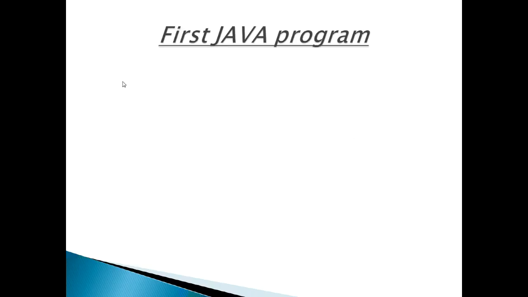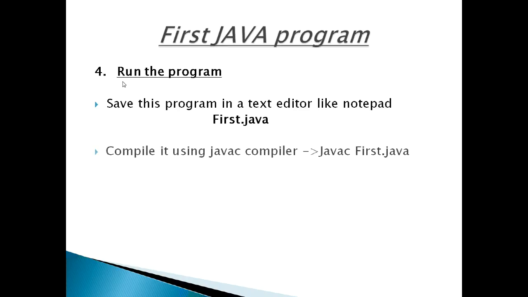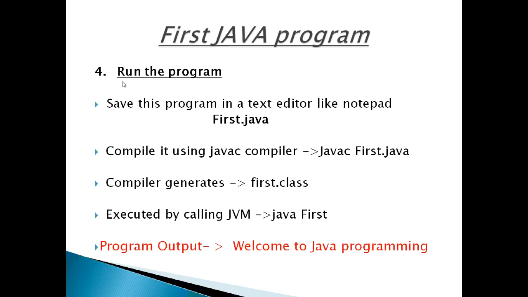Now the next step is to run the program. Save this program in a text editor like Notepad with the name First.java. Now go to the system prompt and compile it using the Java compiler as javac First.java. The compiler generates a file called First.class that contains bytecode instructions. This file is executed by calling the JVM as java First. Then we can see the result: Welcome to Java. So this is about our first Java program.